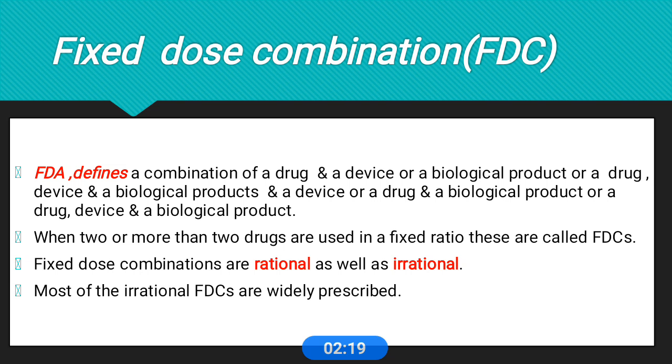So simply we can say that when two or more drugs are used in a fixed ratio, we call it fixed dose combination or FDC. Fixed dose combinations are rational as well as irrational. Most of the irrational FDCs are widely prescribed in India.